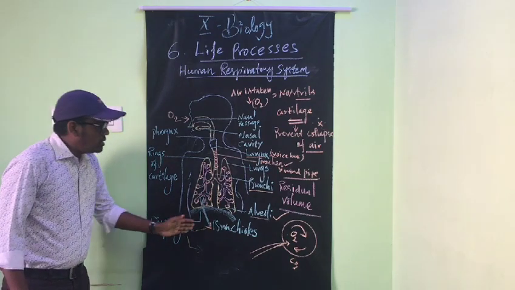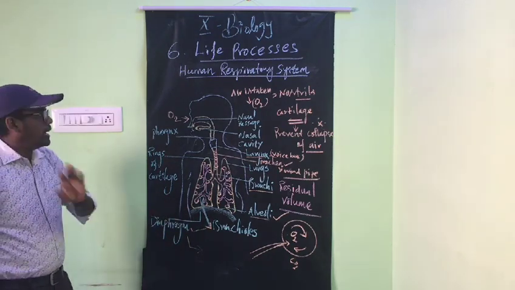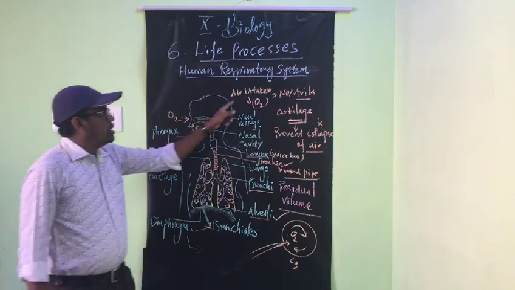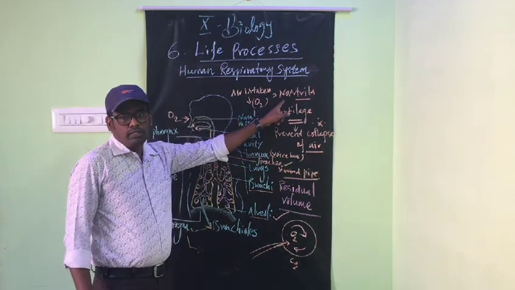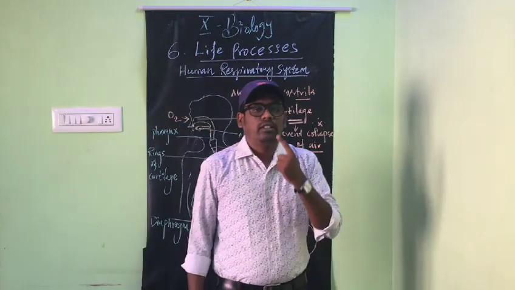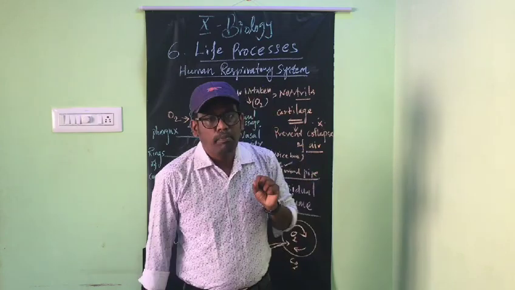Okay, so this is how respiration occurs. Again, this is the human respiratory system. The air is taken in through the nostrils. The nostril contains some hairs. Inside you can see there are some hairs.